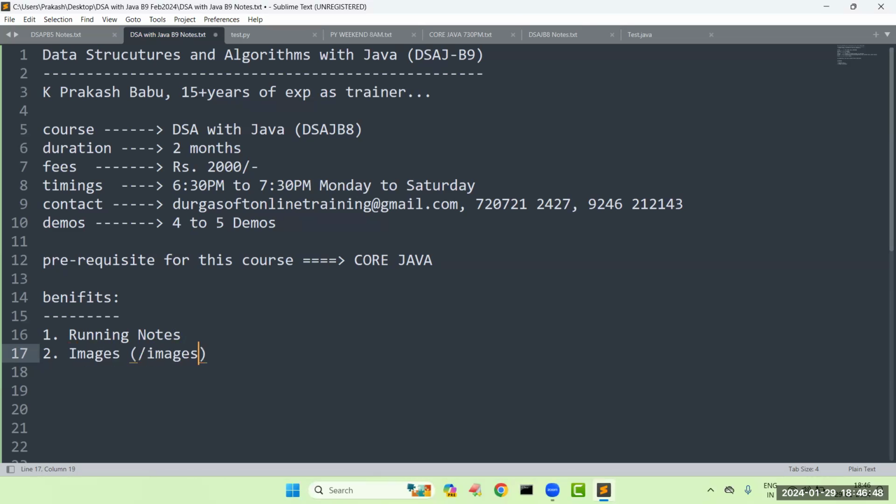So in our root folder, I am going to create images, okay, where you are going to get,